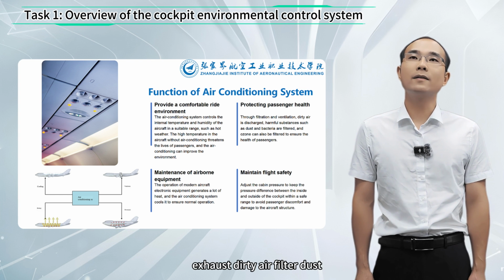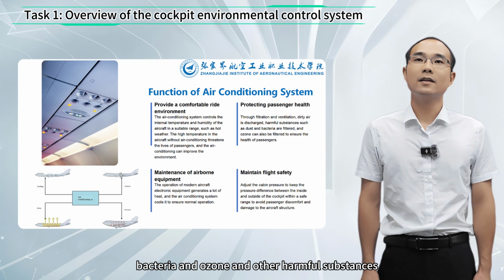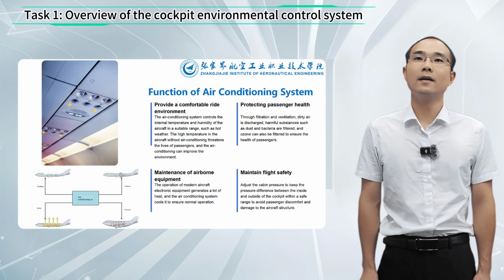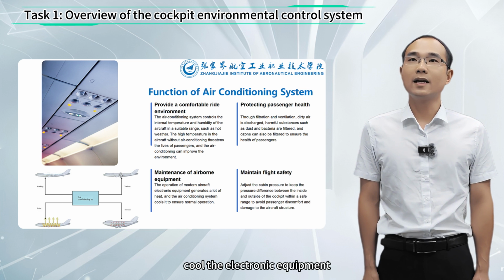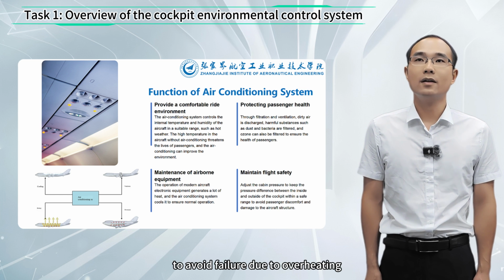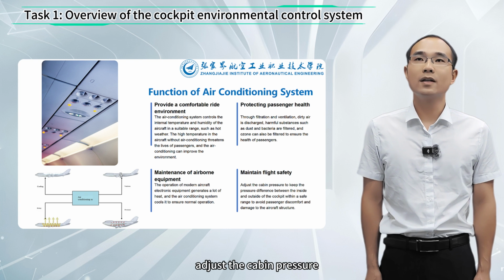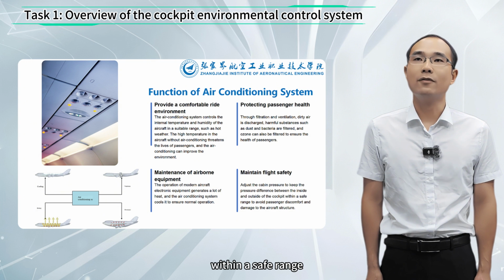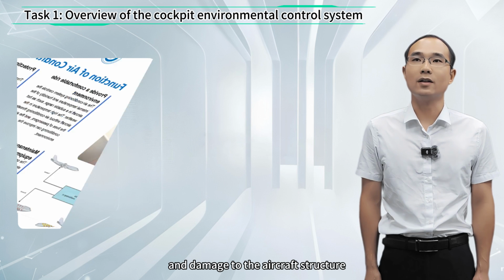Exhaust dirty air, filter dust, bacteria and ozone and other harmful substances to ensure the provision of clean air and protect the health of passengers. Maintain the normal operation of the airborne equipment. Cool the electronic equipment to avoid failure due to overheating. Maintain flight safety. Adjust the cabin pressure, keep the pressure difference inside and outside the cockpit within a safe range, and prevent passenger discomfort and damage to the aircraft structure.